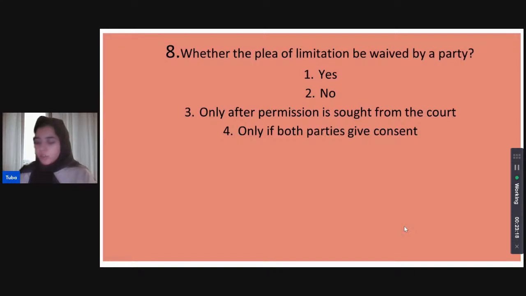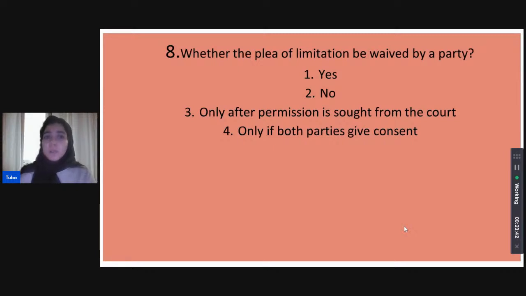Moving on to the next question, whether the plea of limitation can be waived by a party. So, can the plea of limitation be waived by a party? Is that a right available? Is it yes? Is it no? Is it only possible after permission is sought from the court, or is it only possible where both parties have given consent for the same?